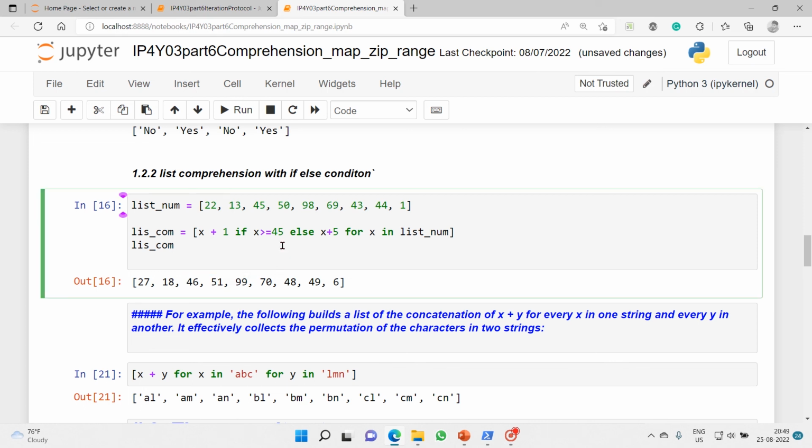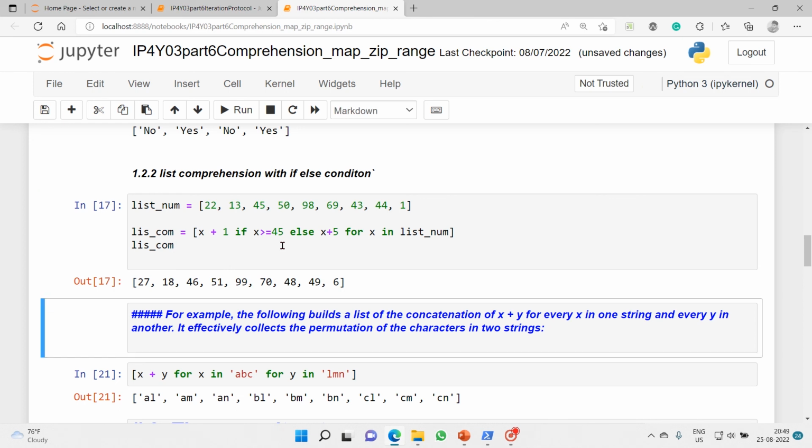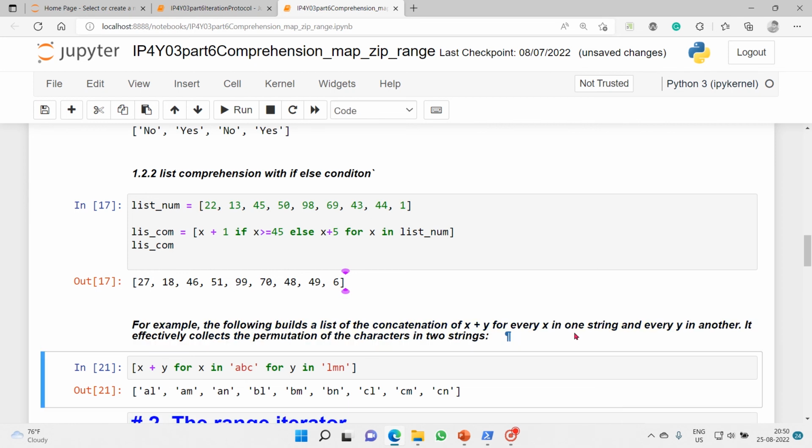That's how you incorporate if else conditions with a list, and this increases the power of an iterable object. Now, for example, the following builds a list of concatenation of x plus y for every x in one string and every y in another. It effectively collects the permutations of the characters in two strings.